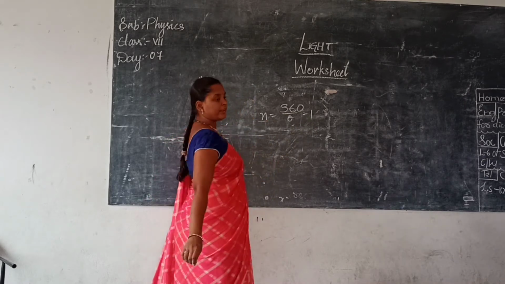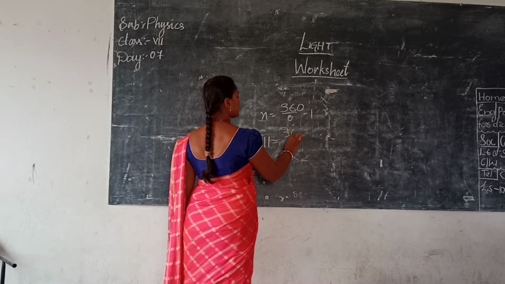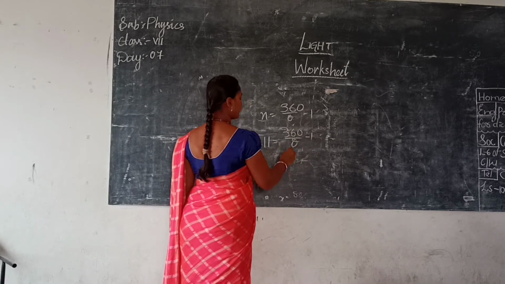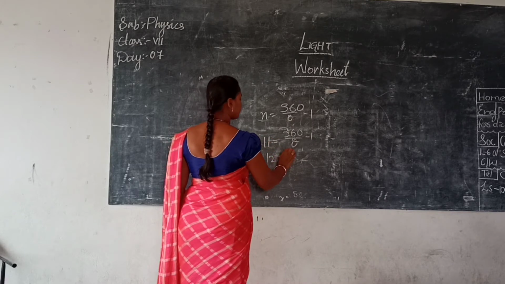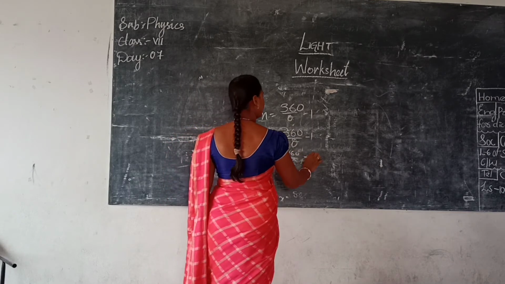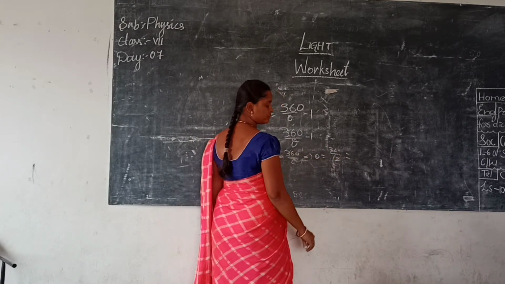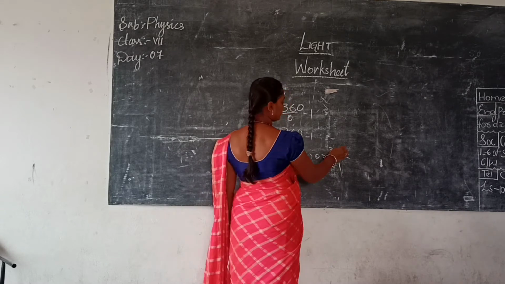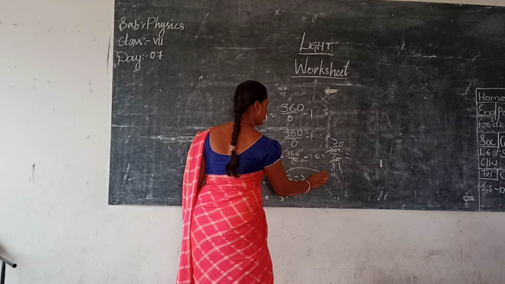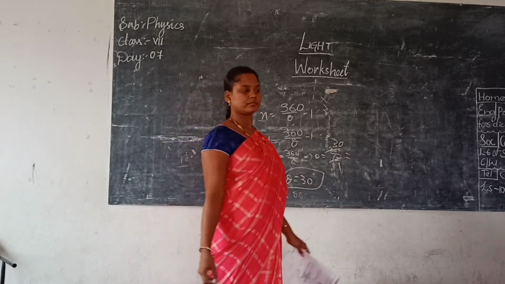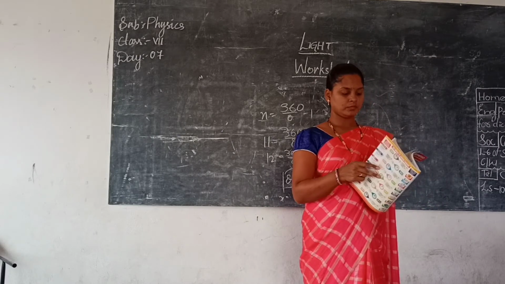Number of images, how much? 11 is equal to 360 by theta minus 1. 11 plus 1, how much? 12. 12 is equal to 360 by theta, so theta is equal to 360 by 12. How much will you get? 12 threes are 36, so theta is equal to 30 degrees. Clear? Still more sums you have?